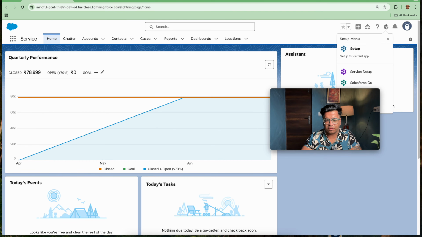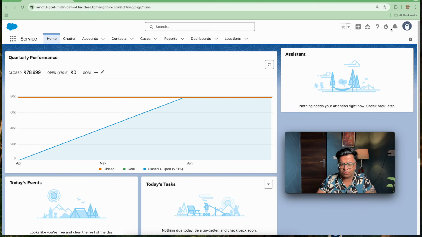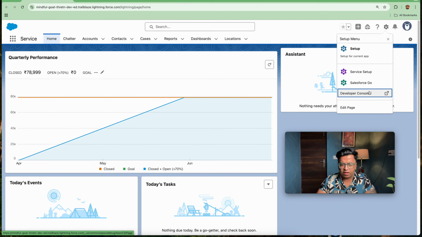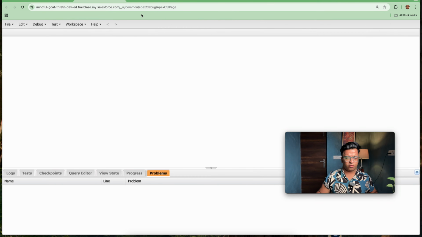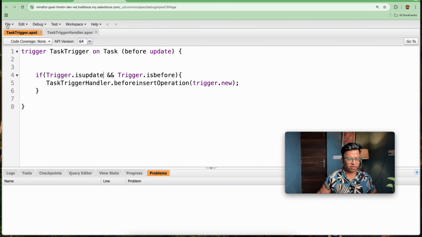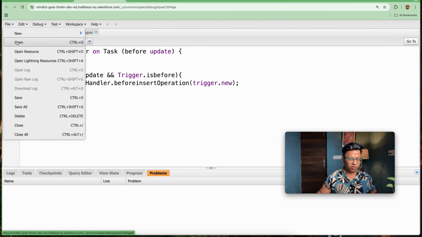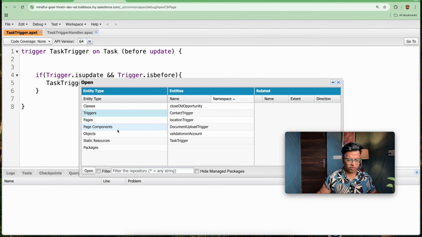Let's create a trigger file, and then we will be creating the trigger handler in the developer console. So let's open the developer console. Let's check if we have any trigger on opportunity in this playground. I don't think there is any trigger on opportunity.